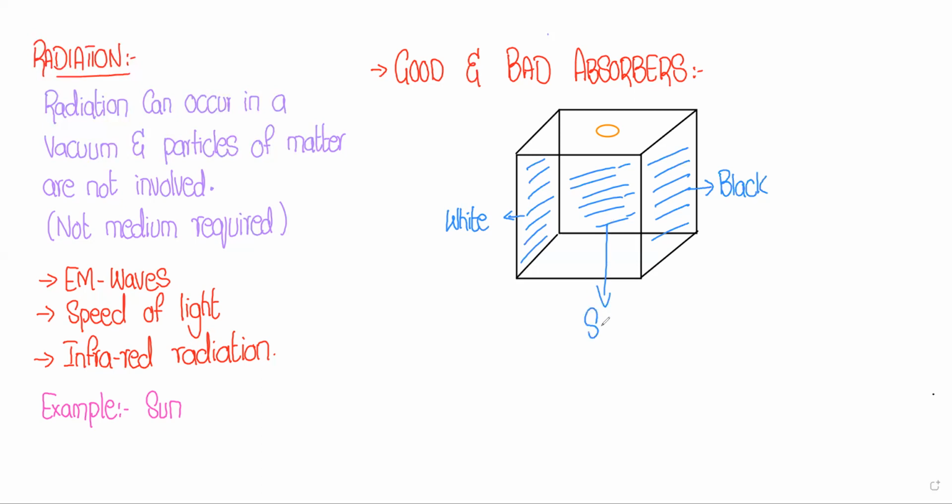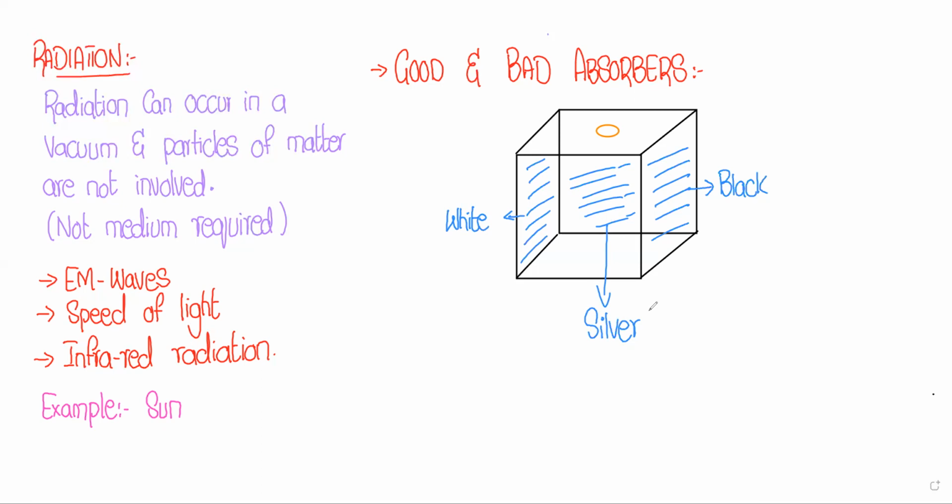So now we have three sides with different colors. Three different colors are placed on the different walls of the box: one is white, the second is silver, and the third is black.